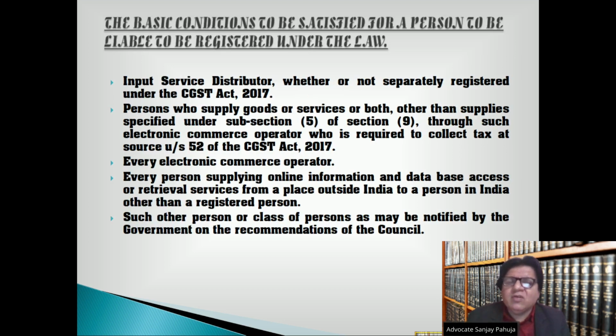Input service distributor, whether or not separately registered under the CGST Act 2017. Persons who supply goods or services or both, other than supply specified under subsection 5 of section 9, through such electronic commerce operator who is required to collect tax at source under section 52 of the CGST Act 2017. Every electronic commerce operator. Every person supplying online information and database access or retrieval services from a place outside India to a person in India other than a registered person. Such other person or class of persons as may be notified by the government on the recommendations of the council.